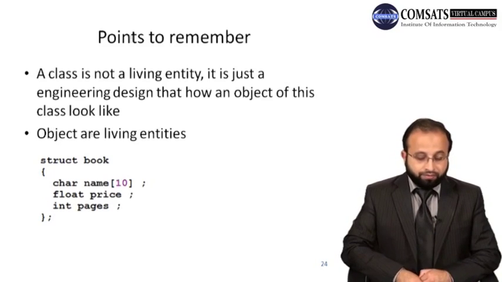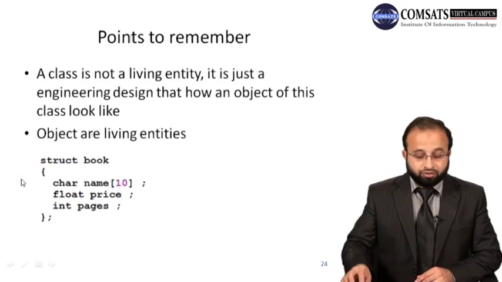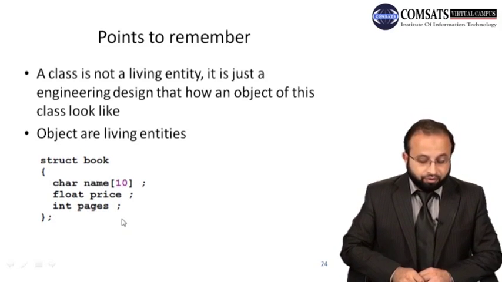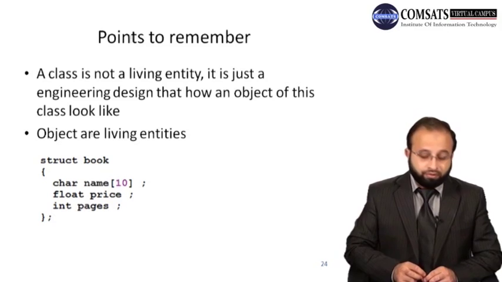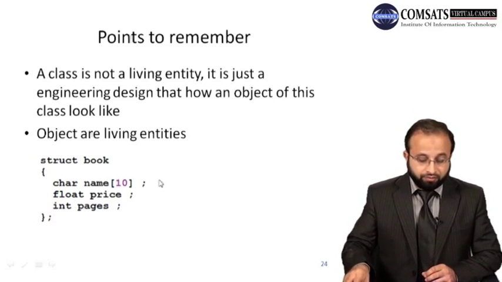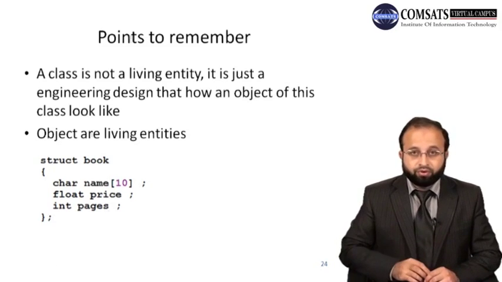For example, you know the definition of a structure. This is the definition of the structure, how you are going to define a structure. This type is struct book. It has 3 elements: character name, float price, integer pages. So when you compile a program with just the definition of that structure, do you think that any memory will be allocated for that structure definition? Somebody can say that 10 plus 4 plus 4, 18 or 20 bytes of memory will be allocated when you run that program. No, that's not true.